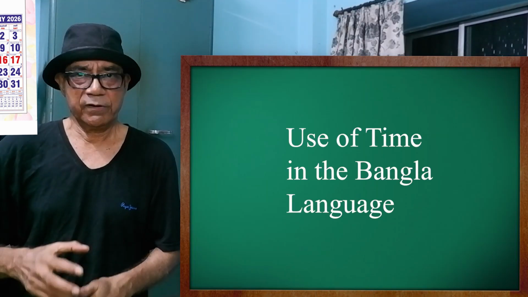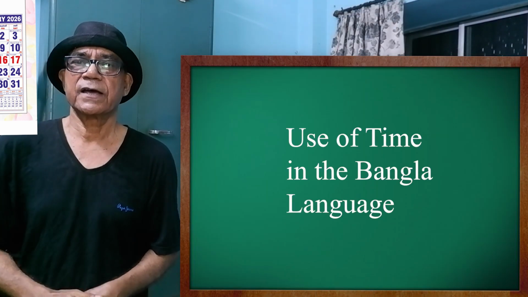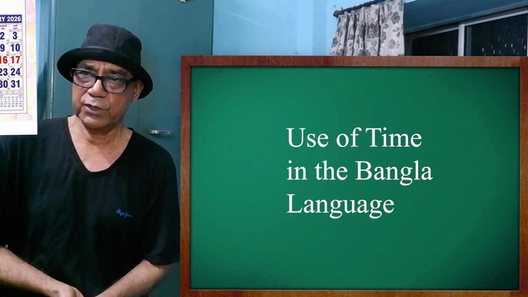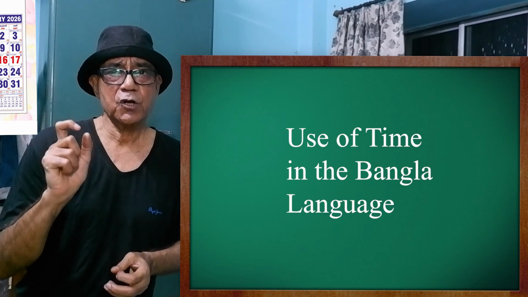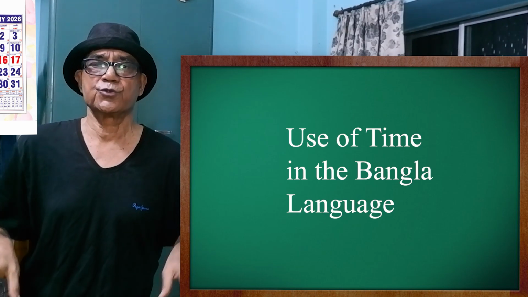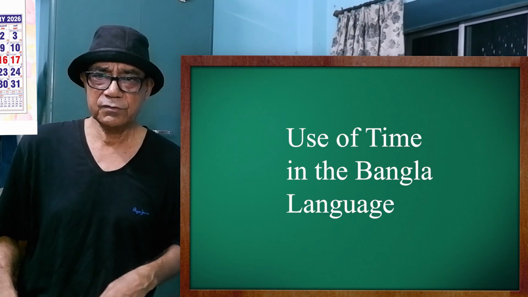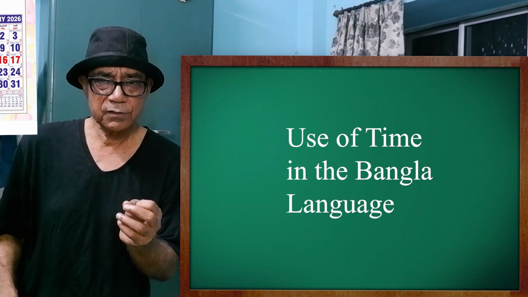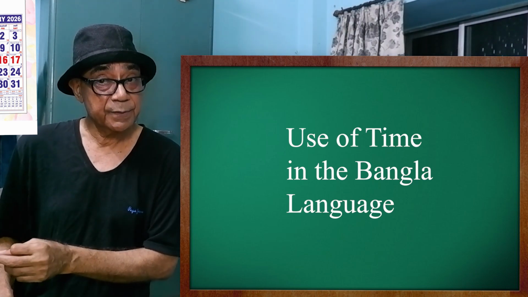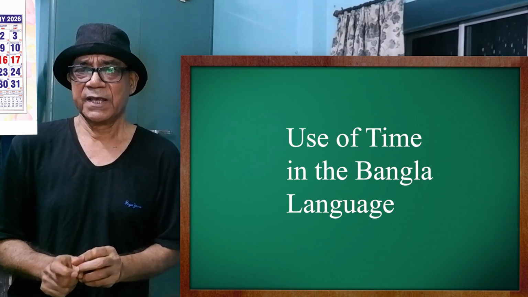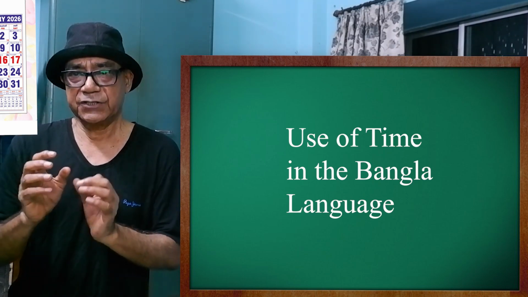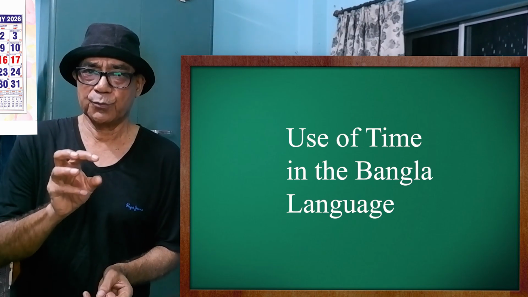Hope you have already guessed what we are going to talk about today. Well, you're right. We are talking about the use of time in Bangla language. Welcome to Basic Bangla. Can you tell me one thing? Which part of speech has always some reference to time? Is it noun? Is it pronoun? No. It's verb. Because verb has something to do with action. And whenever there is an action, it takes place at a point of time.